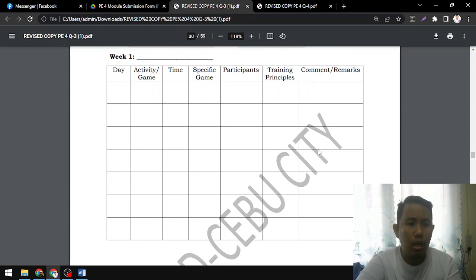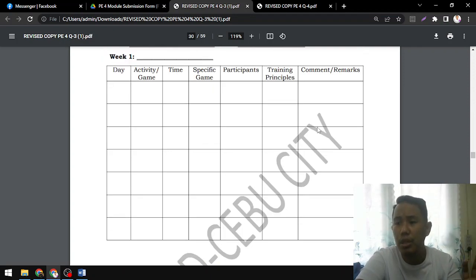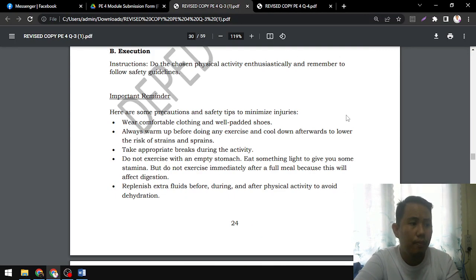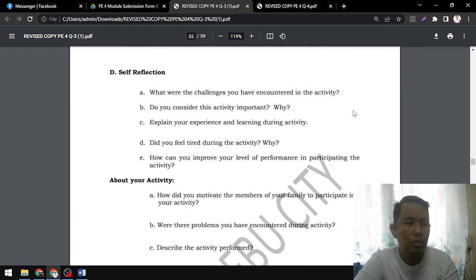So put it here, and make sure that in the comments and remarks, your parents are signing here as proof of evidence. You guys are really doing it, right? And again, don't forget about the performance task. I mean your pictures as evidence, because I will record it through the performance task. Okay, so that's for lesson 2.